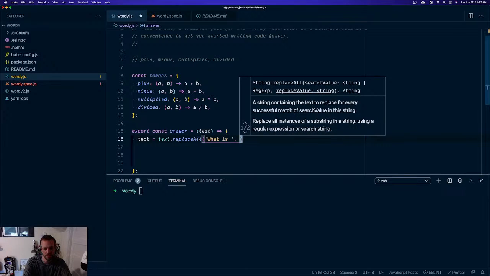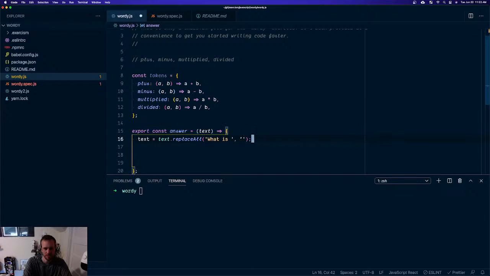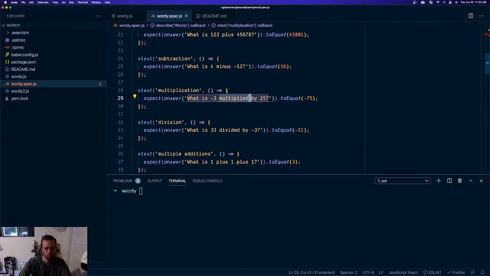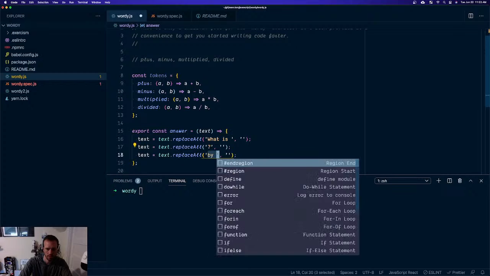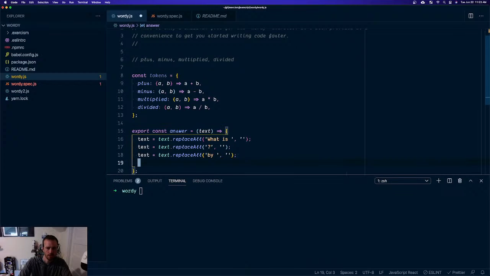Well, we have to make sure to get rid of all the extra spaces because we're going to split on space. That's going to be dangerous. Kill the question mark, and that's it, right? Oh, and the "by"s. Kill the "by" and the space. Okay. Now we have clean text.